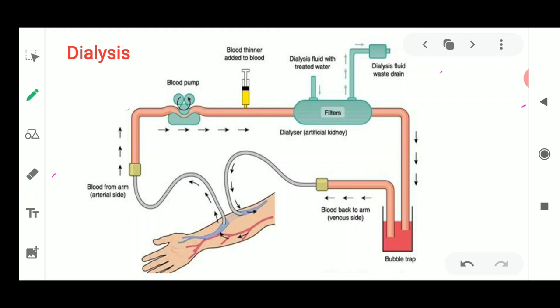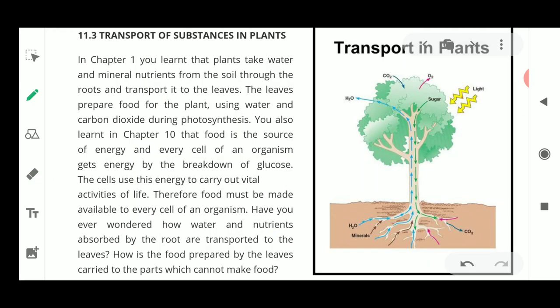Okay, and this has to be done periodically. This machine is not going to fit inside the body, that is why the dialysis is done outside the body, because of which the person works normally. Now we move on to the next slide, where we need to see the transportation in plants.